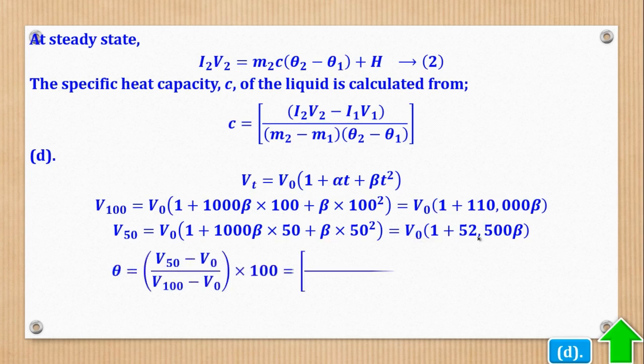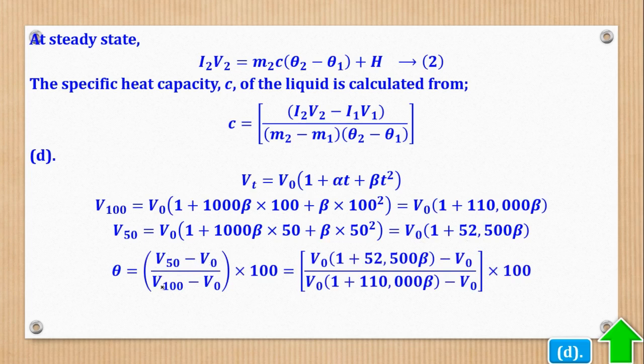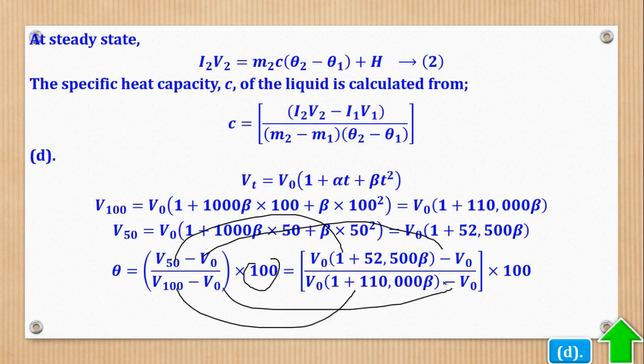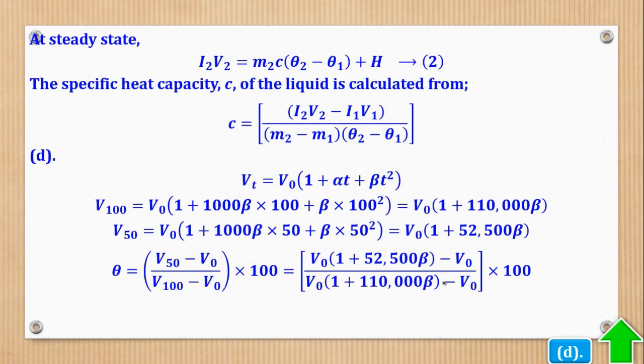Therefore, the unknown temperature which is required will be V50 minus V0 divided by V100 minus V0, everything multiplied by 100. So substitute for V50, V0 is there. Substitute for V100, V0 is there. Then open brackets.